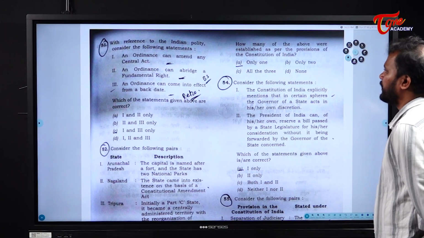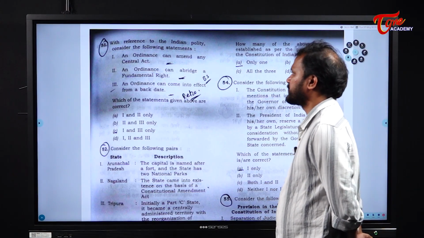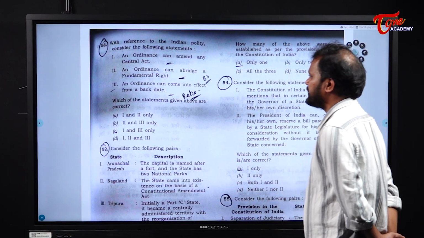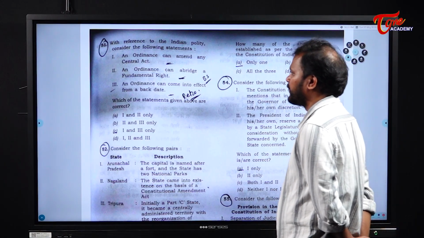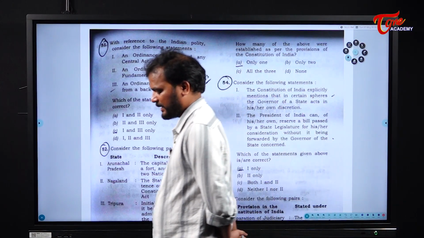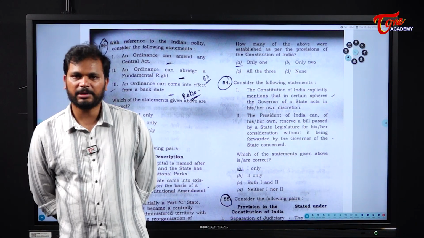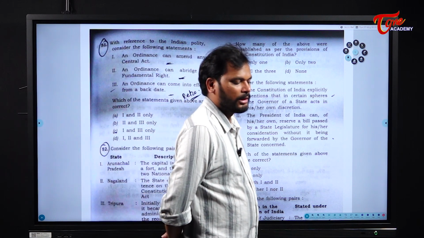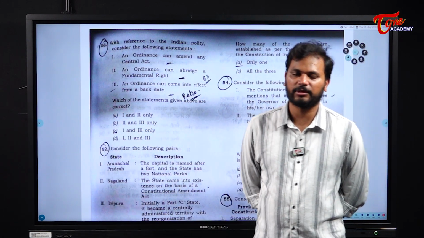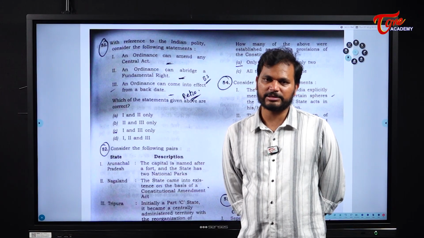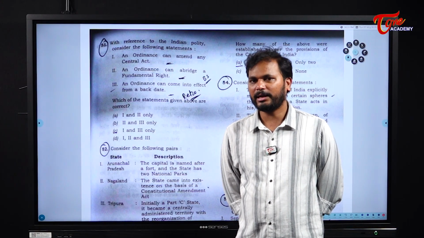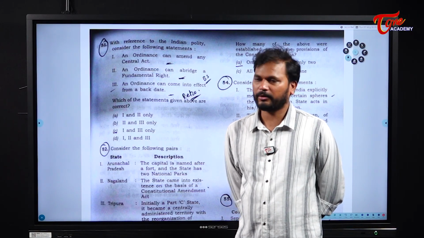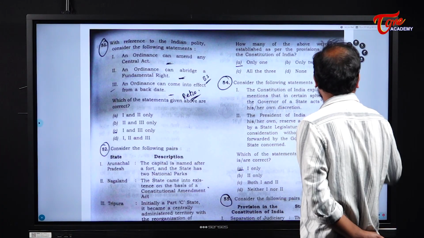With reference to the Indian polity, consider the following statements. An ordinance can amend any central act. The answer is yes, but that is for a brief period of time. The ordinance can amend the central act for about 6 months, 6 weeks. That is the maximum time period of the ordinance. So statement 1 is correct.